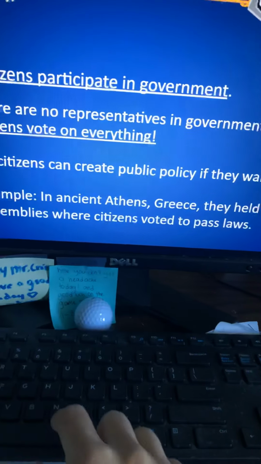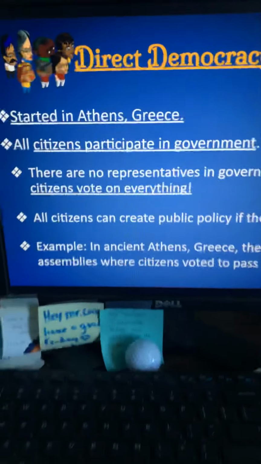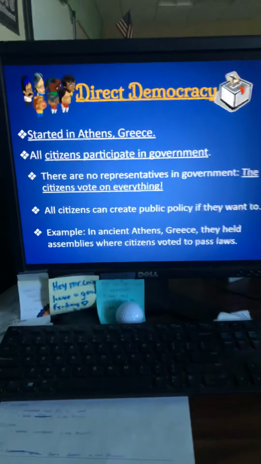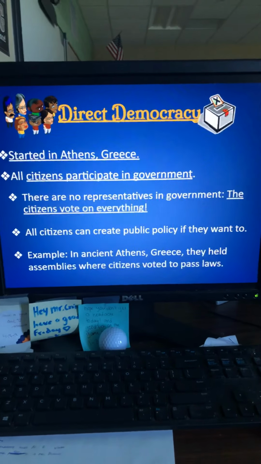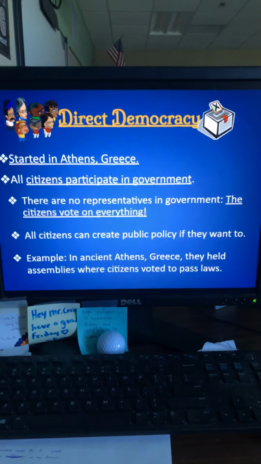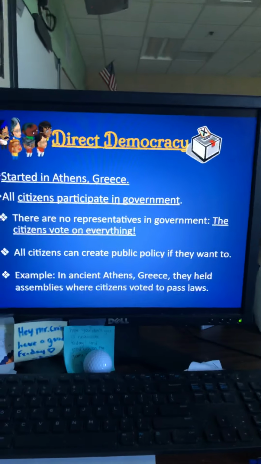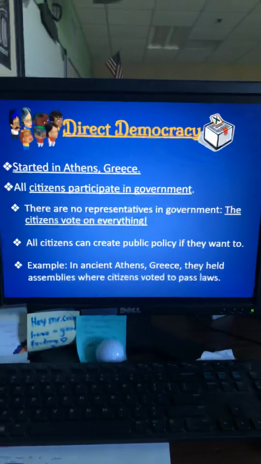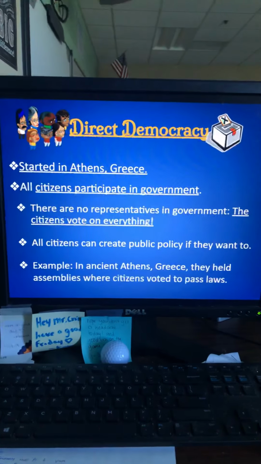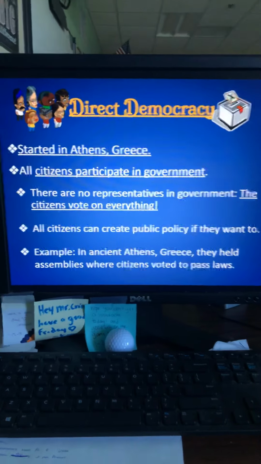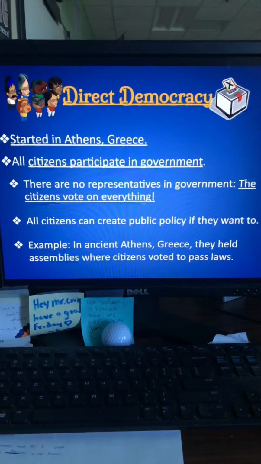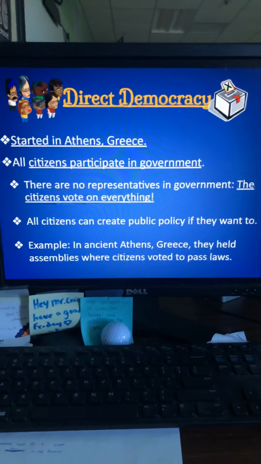The first one, direct democracy. It started in Athens, Greece. It says all citizens participate in government. There are no representatives in government. The citizens vote on everything, so there's nobody to represent the people, which is different than what we have in the United States, because we do have representatives in the United States. We have senators that represent the people. They did not have that in Greece. All the citizens participated in the government. There were no representatives. The citizens voted on everything.